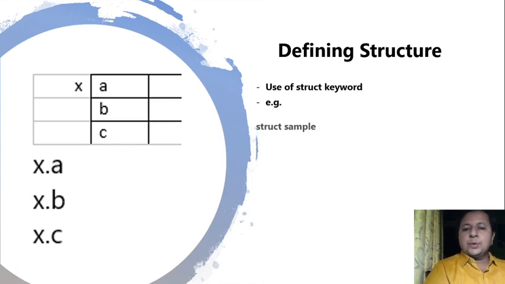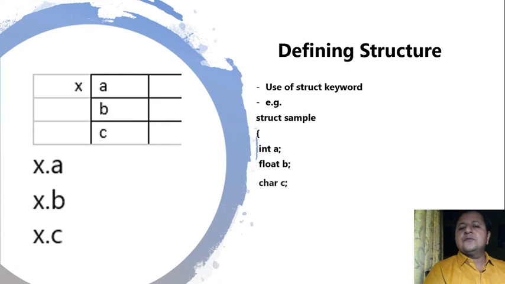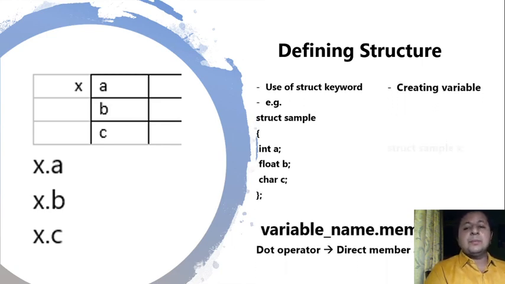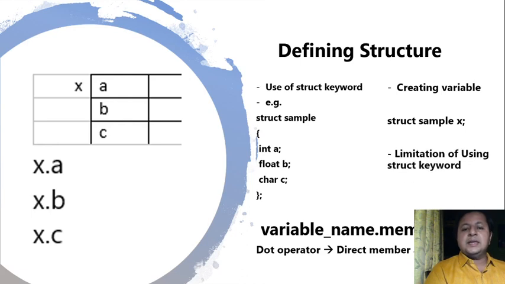So you might have seen in your programming course that the struct keyword is used for creation of a structure. If I take a simple example, you can see on the screen struct sample, and I've kept three members: int a, float b, char c. Okay, and the structure is closed. Now, when I want to create a variable of this structure, it will be created like this: struct sample x.